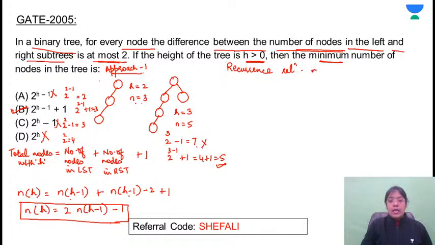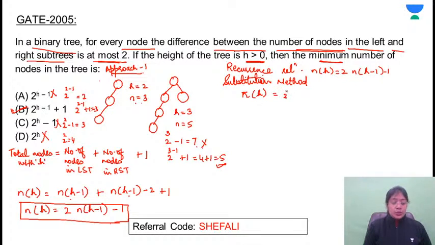That is n of h is equal to 2n of h minus 1 minus 1. Solve this using, let's assume that I'm solving it using the substitution method. Substitution method means substitute the value of n of h minus 1. So after the first substitution, you'll get here n of h is equal to, when the value is substituted here,